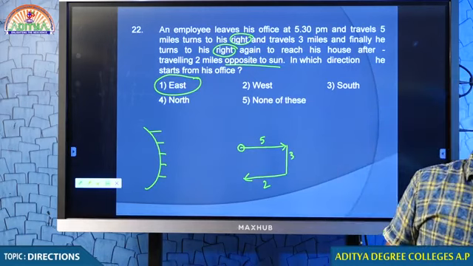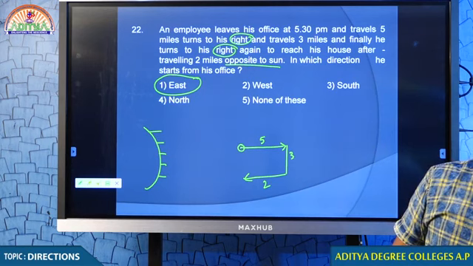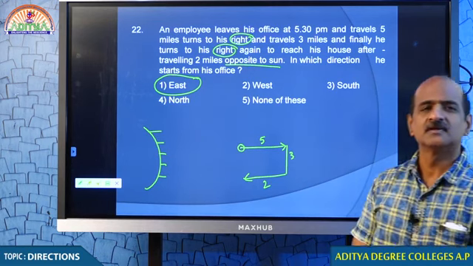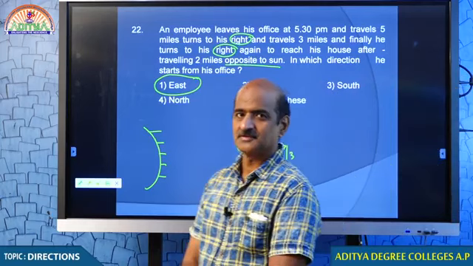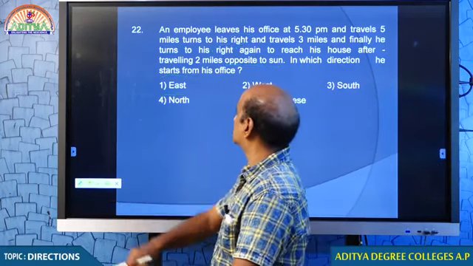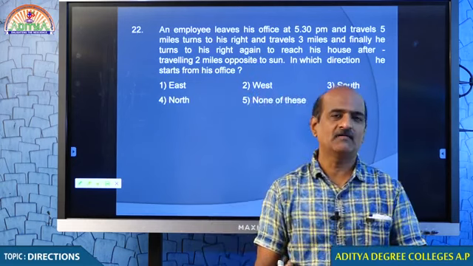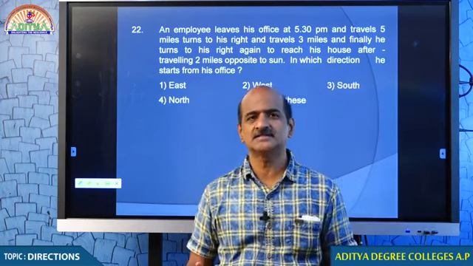Students, probably I must explain this question in a different way. Should I? Shall we? Point number 1. Just look at that. In this question, do we have any significance with the distance?